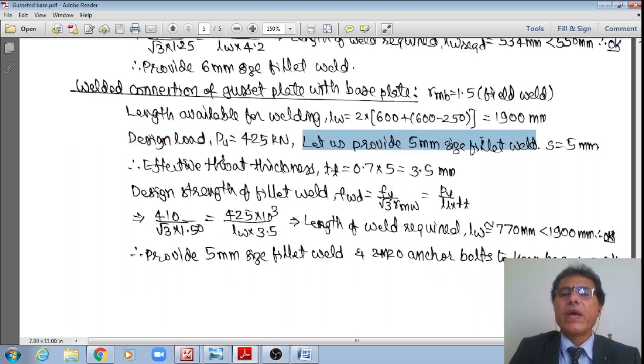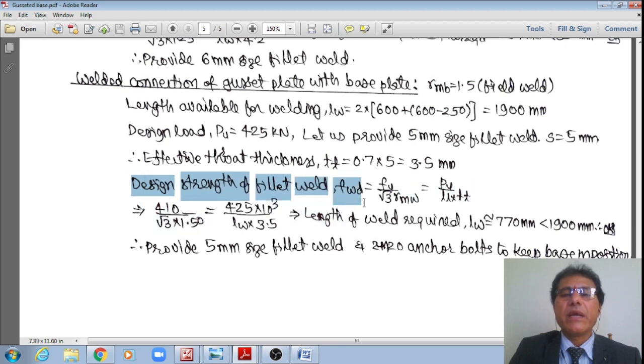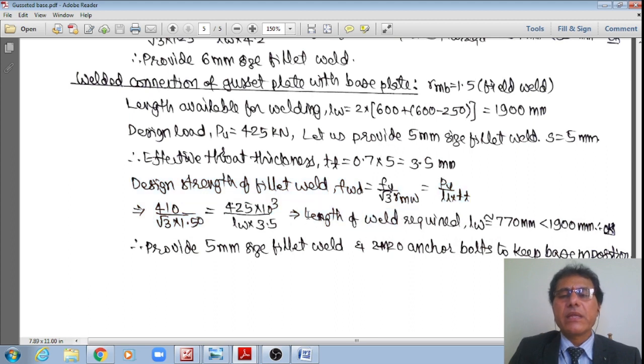Assuming a 5 mm size fillet weld, S is equal to 5 mm, the effective throat thickness is equal to 0.7 multiplied by 5, that is 3.5 mm. Therefore, the design strength of the weld, fwd, is equal to, as in the previous case, 410 divided by root 3 multiplied by 1.5, which equals 425 into 10 power 3 divided by LW multiplied by 3.5. Therefore, the length of weld required, LW, is equal to 770 mm. However, the length of weld we have already provided is 1900 mm. Therefore, it is okay.